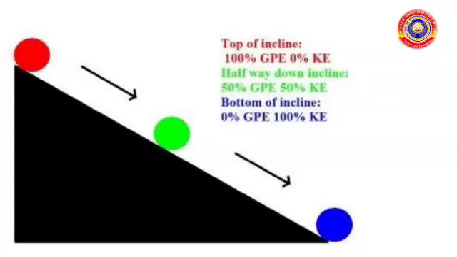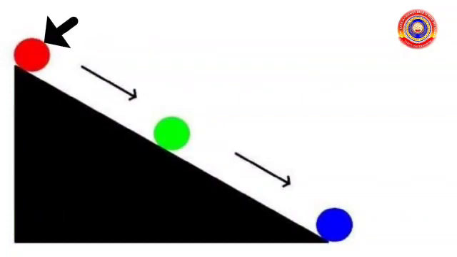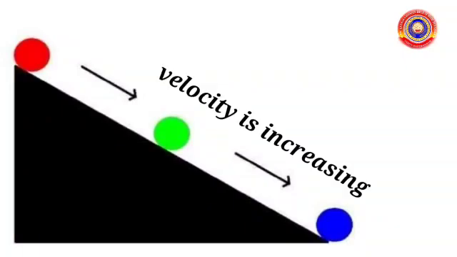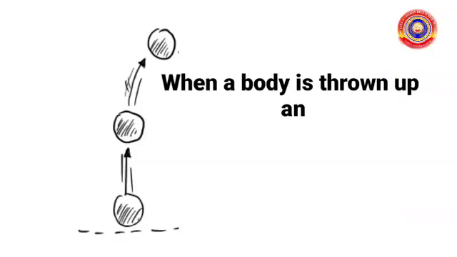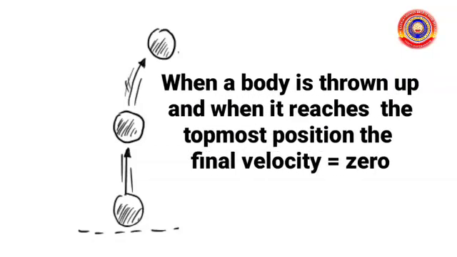Another example: motion of a ball rolling down a hill. At the top of the hill, it will be at rest. And if it rolls down, the velocity is increasing. So, acceleration happens in this situation. Another example: when a body is thrown up and reaches the topmost position, its velocity becomes zero.